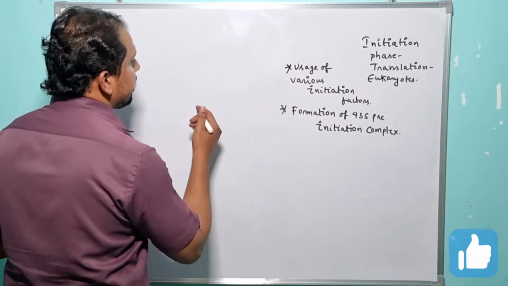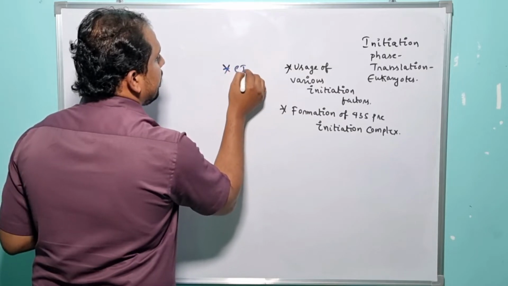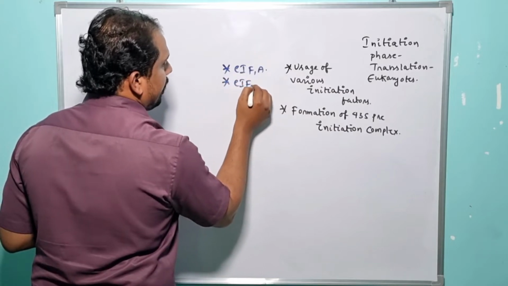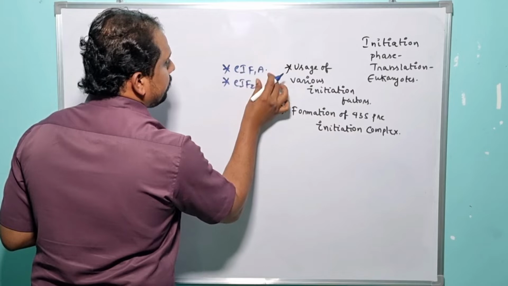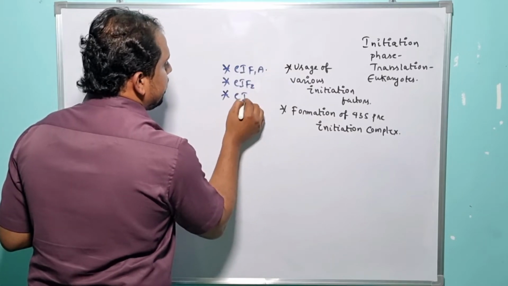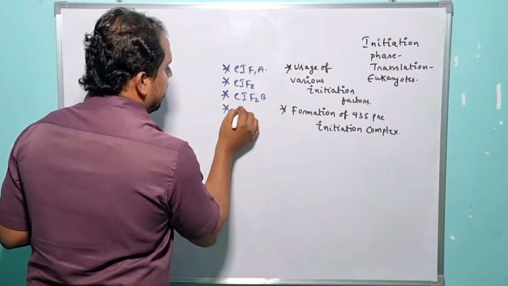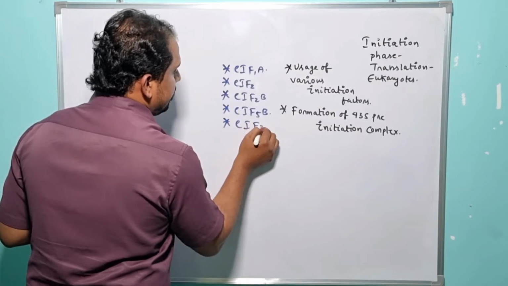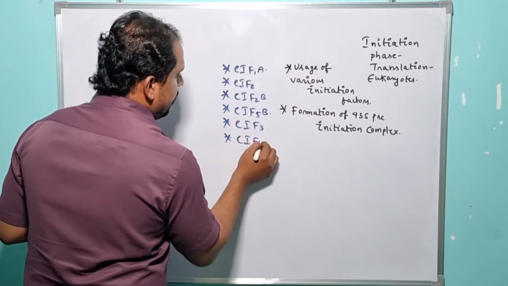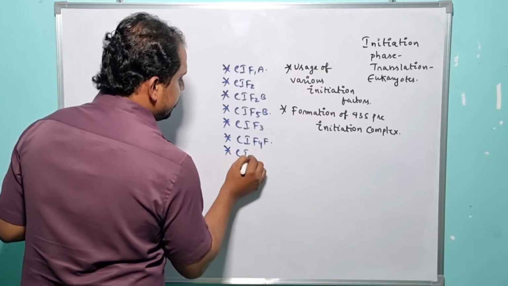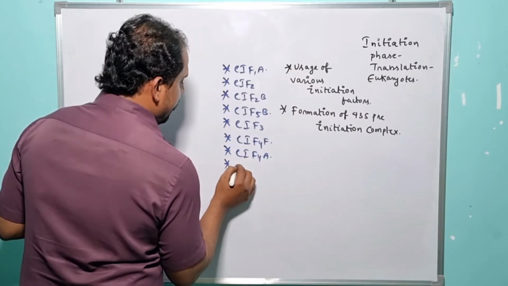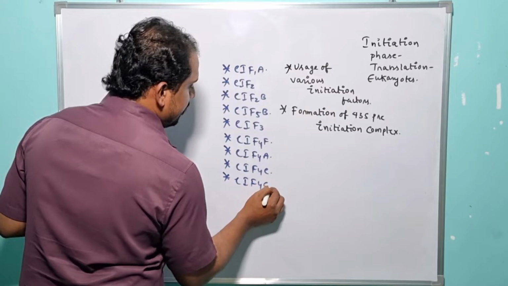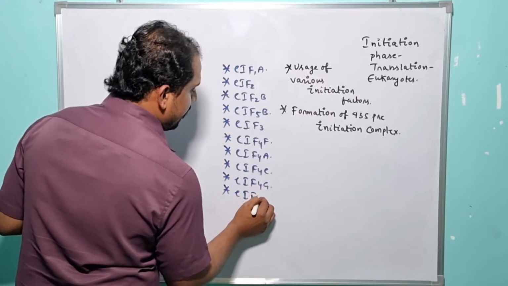So what are the 10 initiation factors here? The very first one is eukaryotic initiation factor 1A and the other one is eukaryotic initiation factor 2, eukaryotic initiation factor 2B, eukaryotic initiation factor 5B, eukaryotic initiation factor 3, eukaryotic initiation factor 4F, eukaryotic initiation factor 4A, eukaryotic initiation factor 4E, eukaryotic initiation factor 4G and eukaryotic initiation factor 4B.